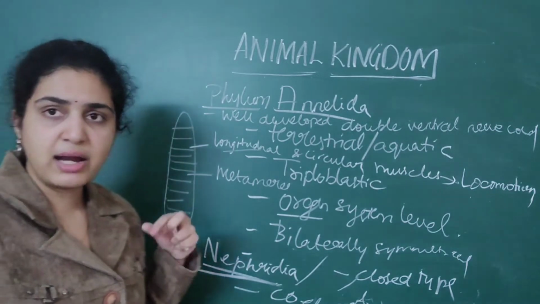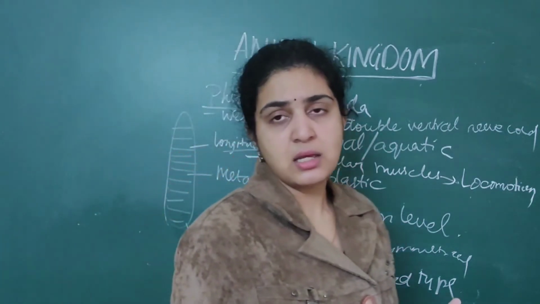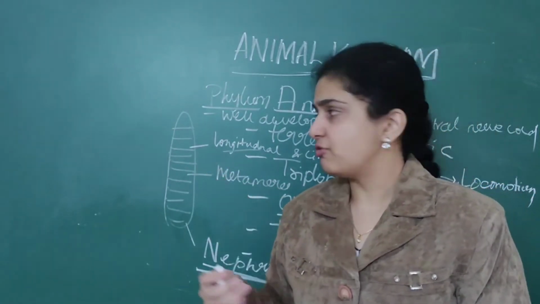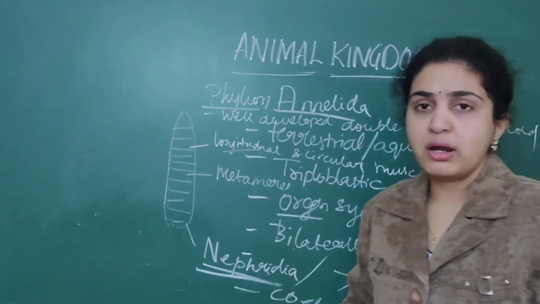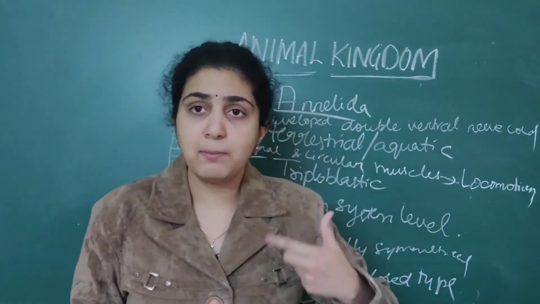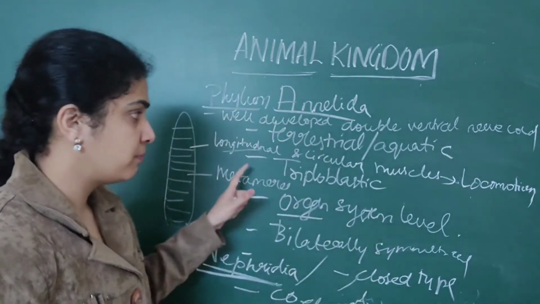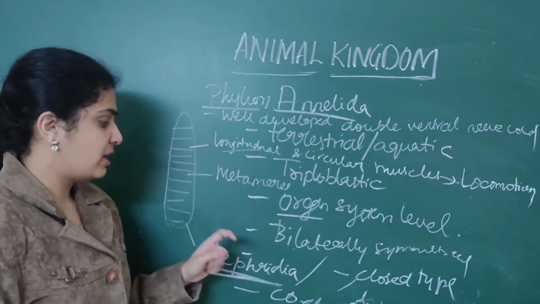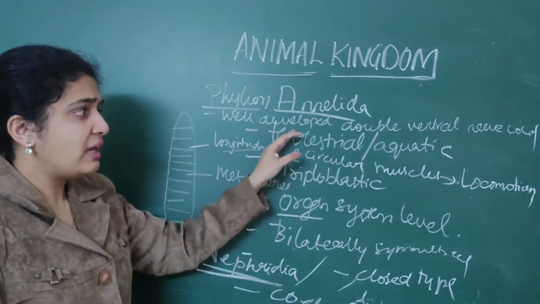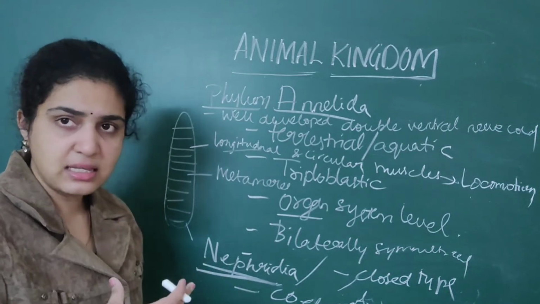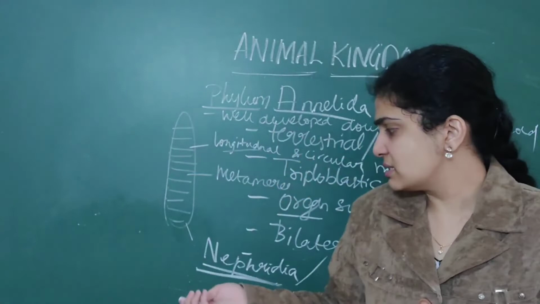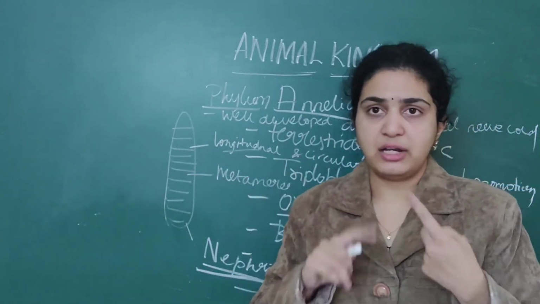Then the body is divided into numerous segments. Those are nothing but metameres, about 100 to 150. Then longitudinal as well as circular muscles are present, which play an important role in locomotion. So this is about that. Then well-developed nephridia. First, the excretory system we have done. Nephridia are the important excretory organs of Annelida.